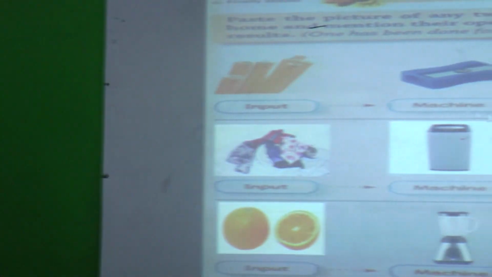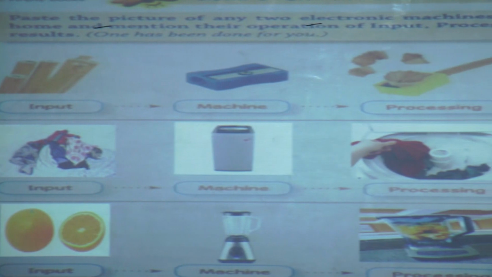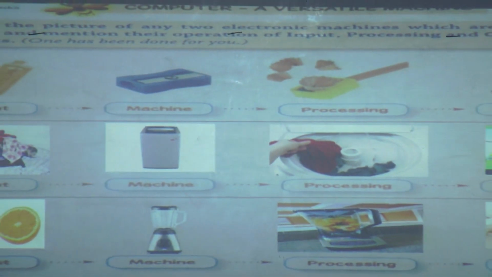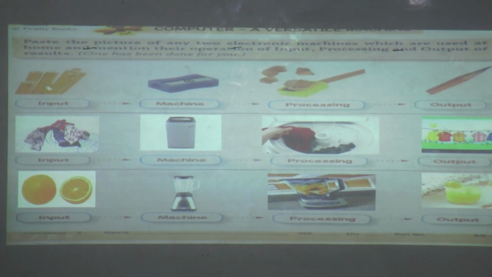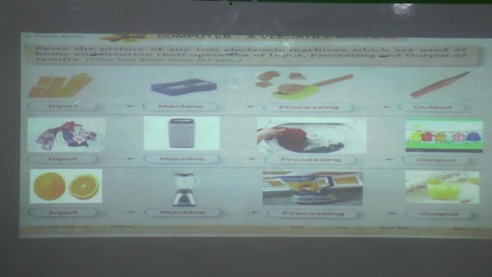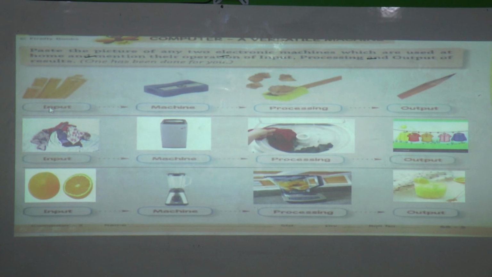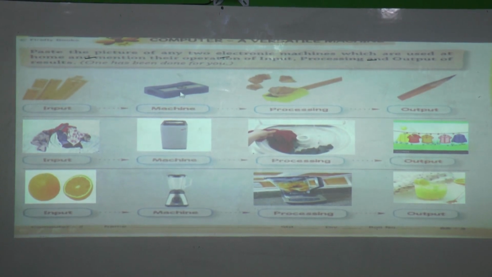Next, there are some examples of input, machine, processing and output. Okay, the first example given here is pencils. These pencils are the input, and the machine is what?